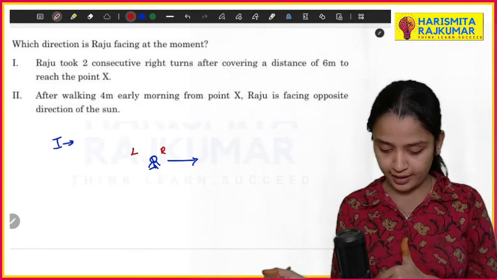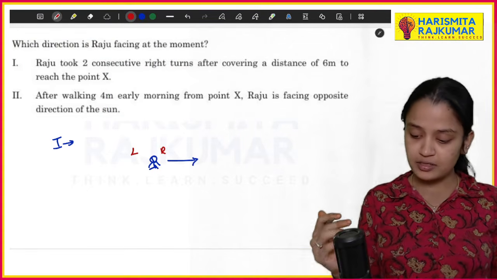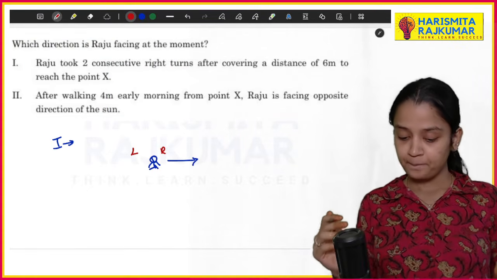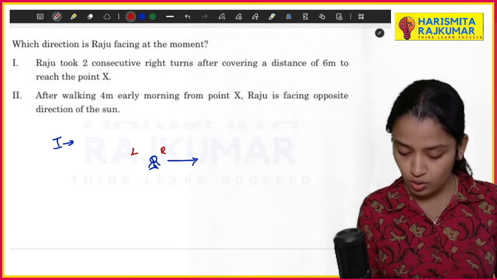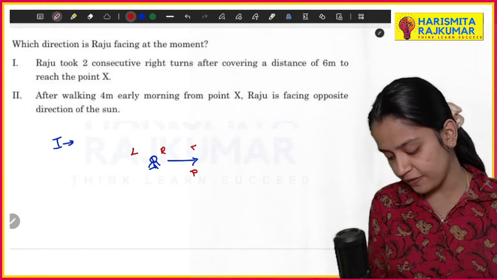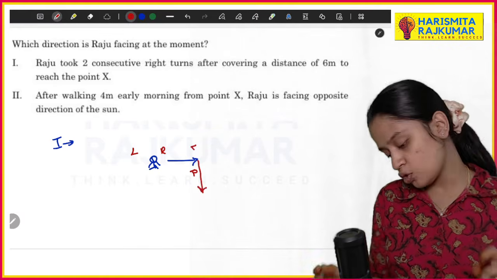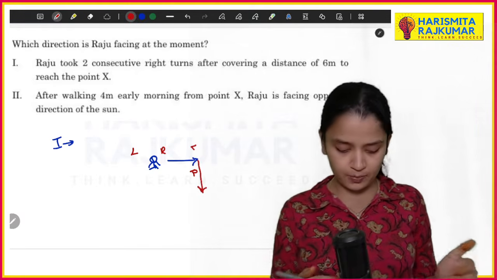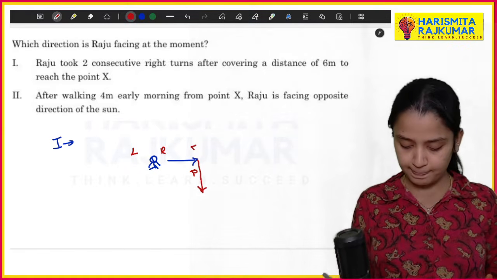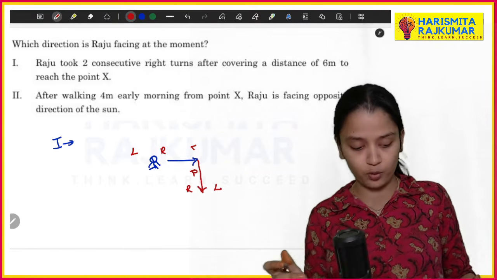So first right, then 2 consecutive turns after covering the distance of 6 meters to reach point X. Then from here, when you look, this is his right and this is his left. Then again he just turned like this. So when he turned like this, basically you can say that this is his right and this is his left, to reach the point.